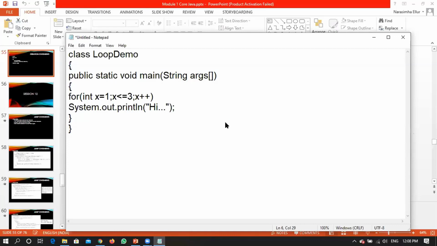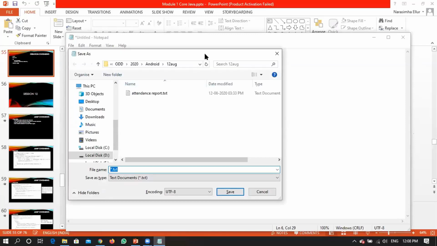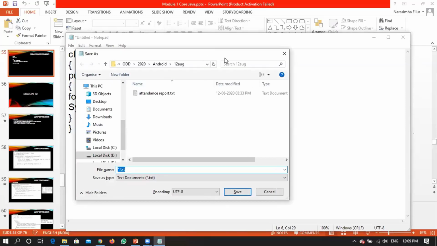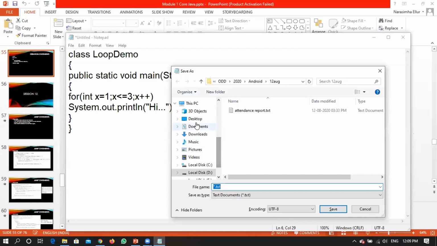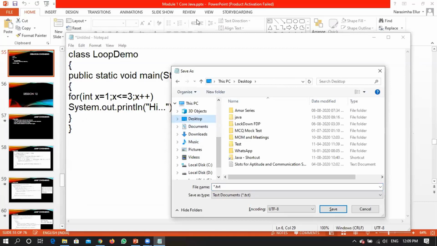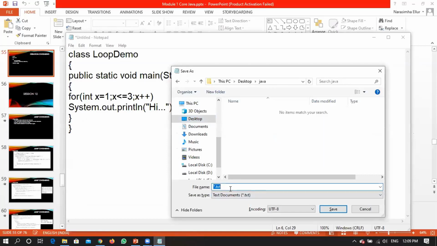The file name, class name I have given as class LoopDemo. So let me save that particular file. Hope you are seeing the screen, whatever I am writing. In a Java folder, let me create a file with the same name, LoopDemo.java.